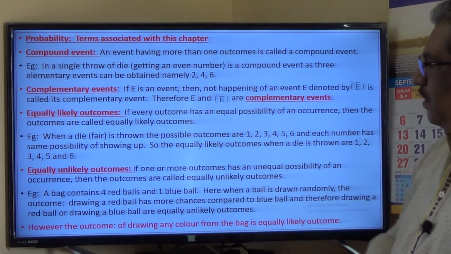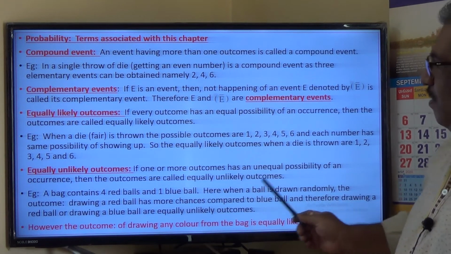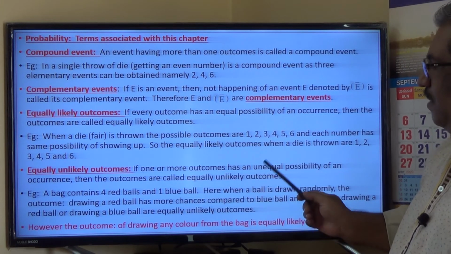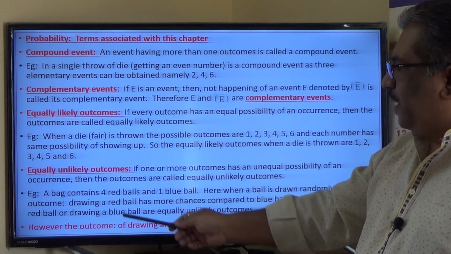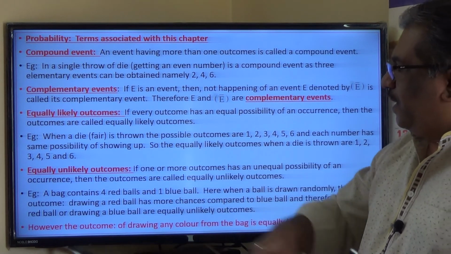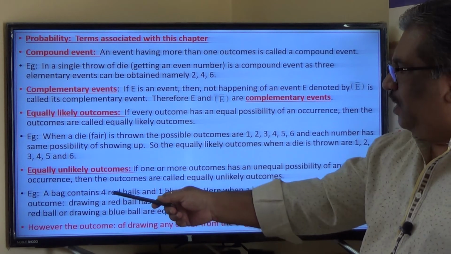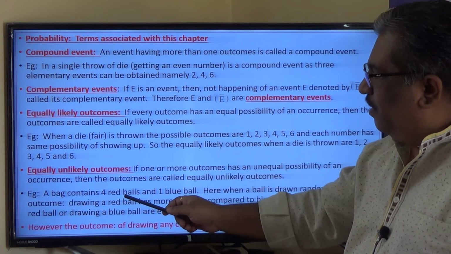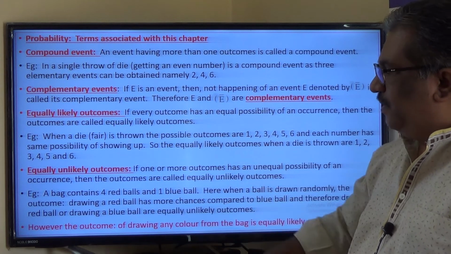Equally unlikely outcomes. If one or more outcomes has an unequal possibility of occurrence, then the outcomes are called equally unlikely outcomes. For example, we will take a bag which contains 4 red balls and 1 blue ball. Randomly we will pick up 1 ball from the basket. So the probability of getting a red ball is more here compared to the blue ball, because more number of red balls are there.